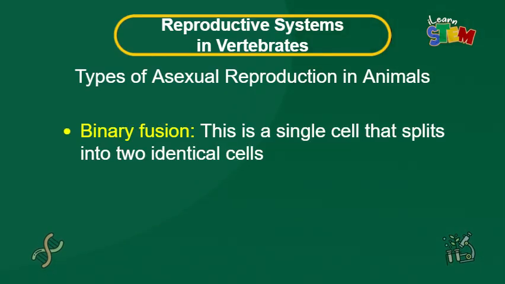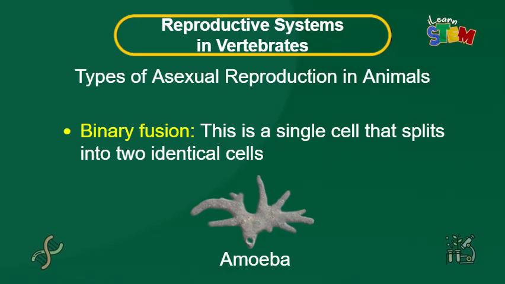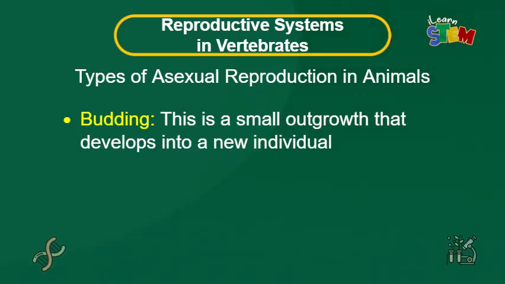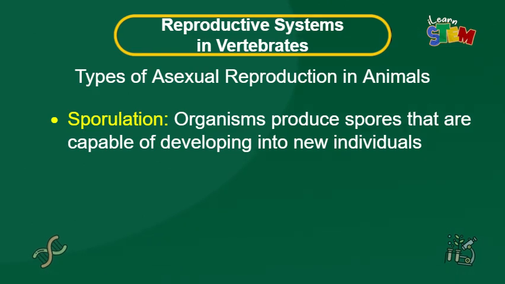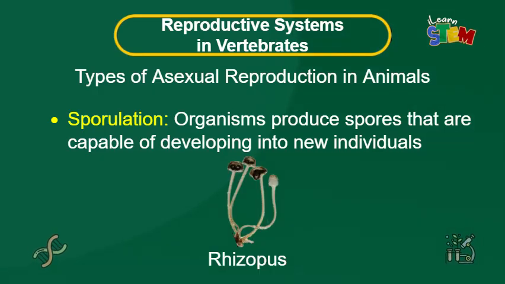1. Binary fission. This is a single cell that splits into two identical cells. It can be seen in an amoeba. 2. Budding. This is a small outgrowth that develops into a new individual. It can be seen in a hydra. 3. Sporulation. Organisms produce spores that are capable of developing into new individuals. An example is fungi like rhizopus.